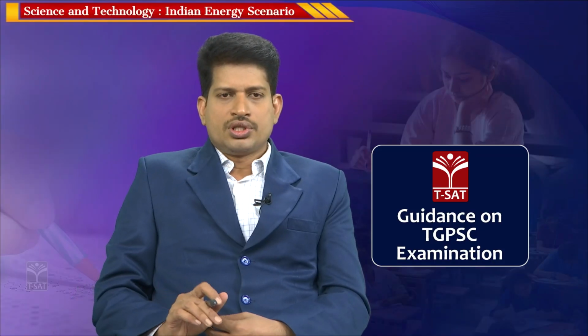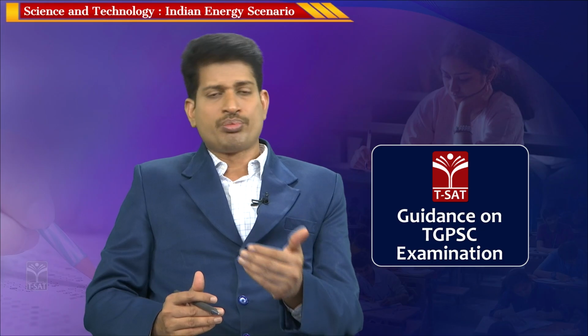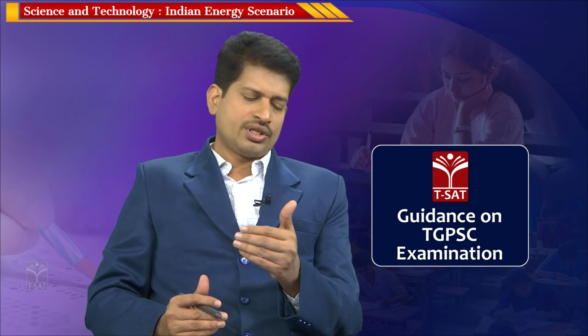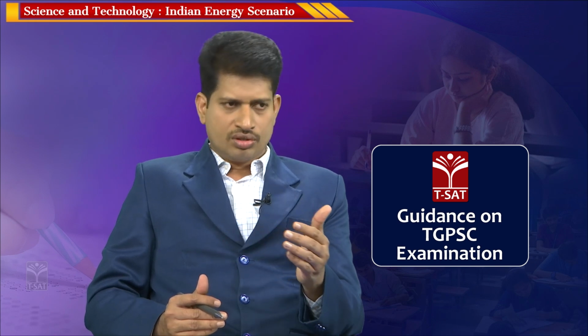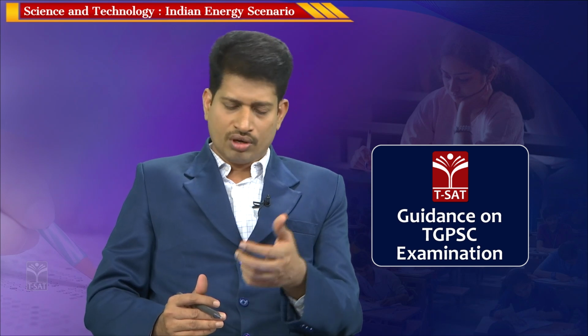So, installed generation capacity: the category, the generation capacity in megawatts and the percentage. This data is very important when you are explaining the scenario, the percentage variation. You must be able to compare the changes happening over the last 3-4 years, and whether we are moving positively or negatively.